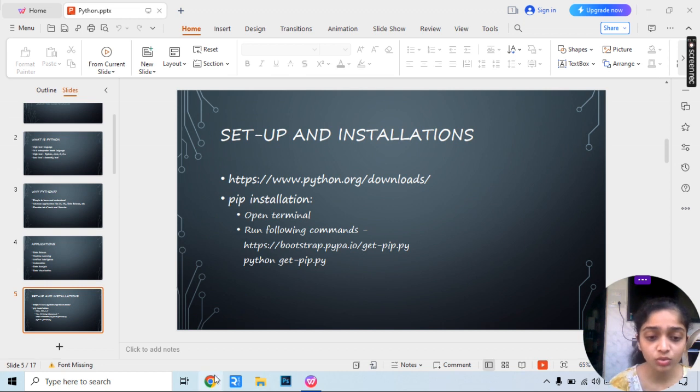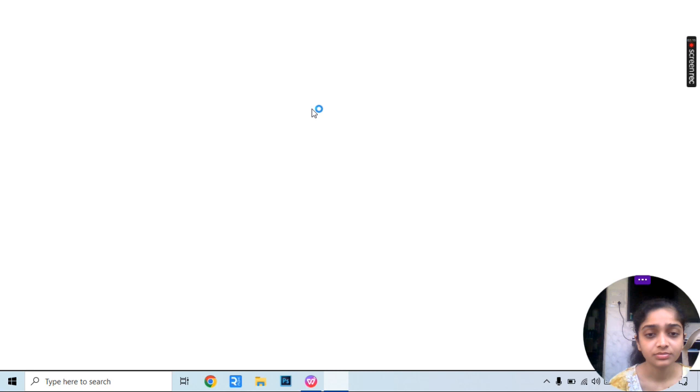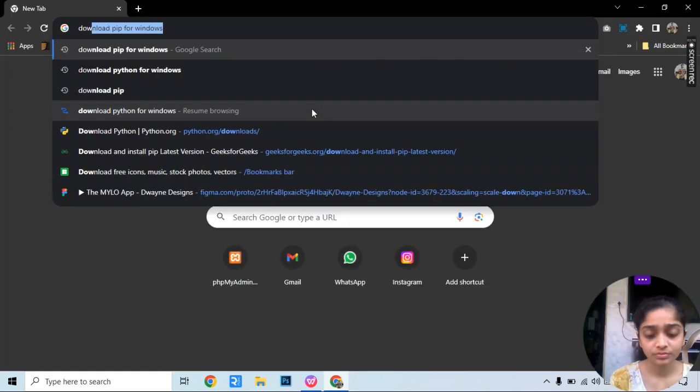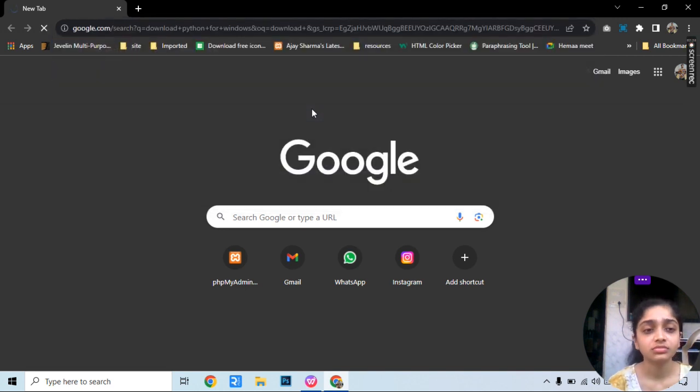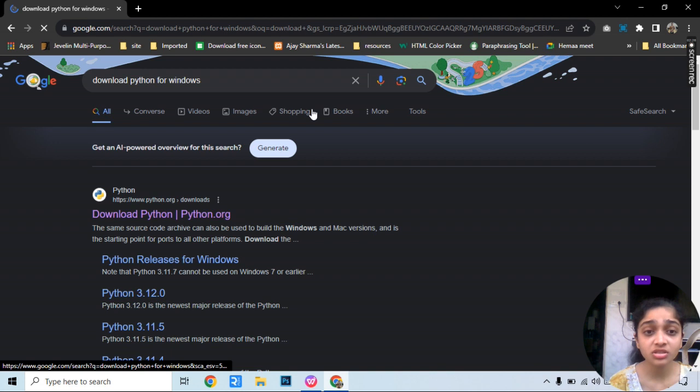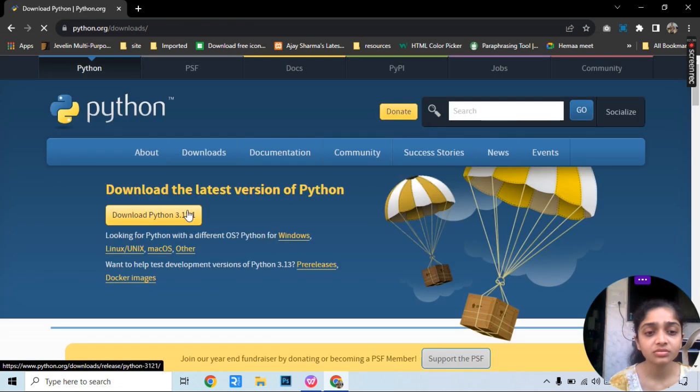Just go to Google. Right here, download Python for Windows. If you have other systems like Linux or Mac, write accordingly. Click on the first link that appears. Click here, download Python 3.12.1. As soon as you click here, your download will begin.